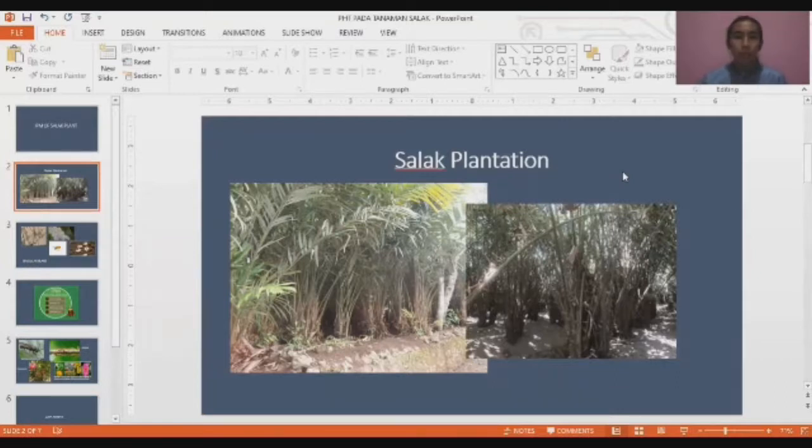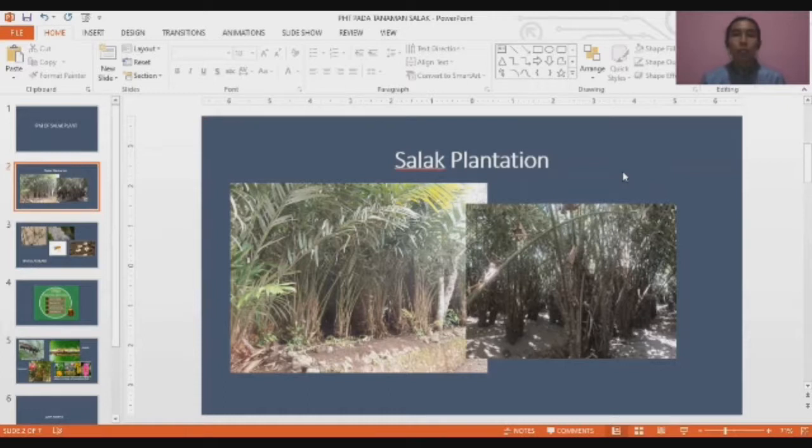We can see the cropping system used is still a monoculture system. Monoculture is a plant cultivation system that is carried out by planting one type of plant in one area of land. The system is widely used because it is easier to maintain plants. However, the system still has weakness.